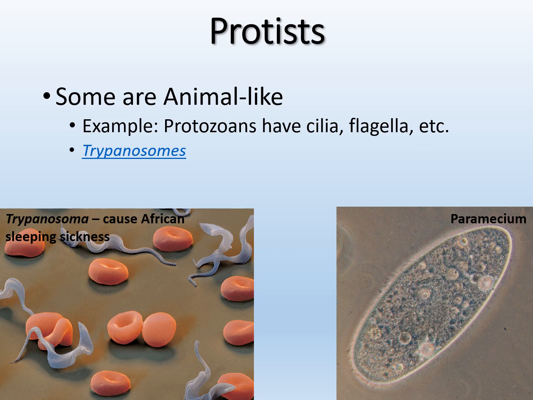And trypanosomes is the cause of African sleeping sickness. So these are red blood cells in the image, and those little worm-like structures are the trypanosomes. So I have a cool video on African sleeping sickness caused by the trypanosomes, essentially. So these guys can be somewhat animal-like, okay? So they don't undergo photosynthesis or anything like that. They invade and ingest other things. So they're heterotrophs, and they're quite interesting.